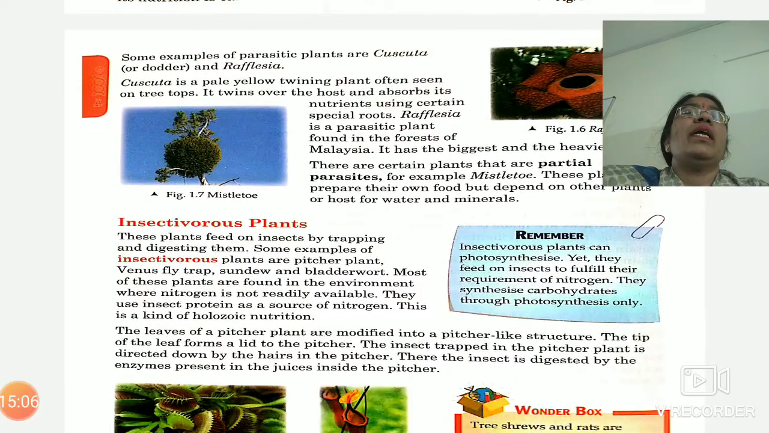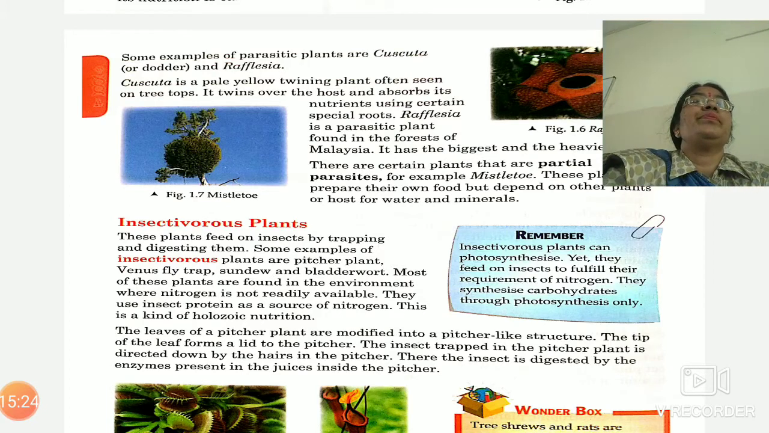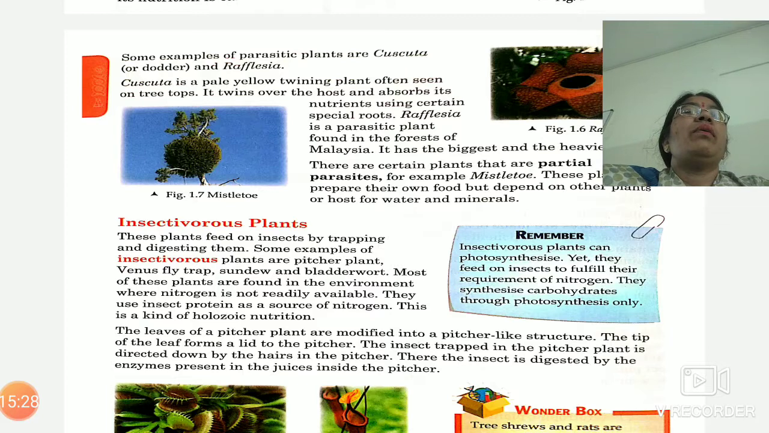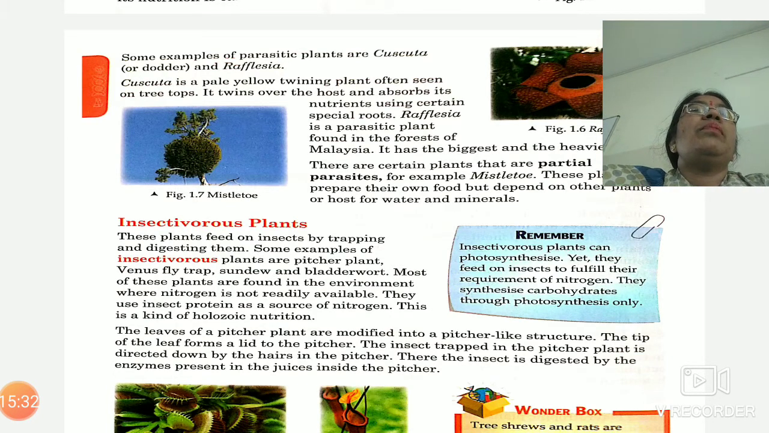Rafflesia is also another example of a parasitic plant. Now in this picture you can see mistletoe. Mistletoe is also a parasitic plant, but it is a partial parasite because it can perform the process of photosynthesis, but some nutrients are lacking in it, and to fulfill the requirement of these nutrients, it grows on the body of some other plants to absorb the nutrients from them.